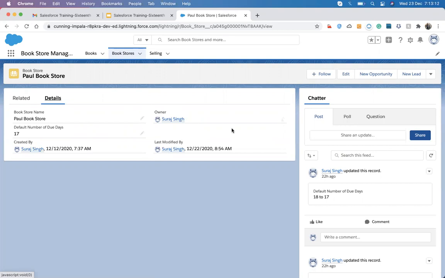But suppose we have a requirement that we want to take some actions without taking input from a user. That is not possible in the process builder, so we will use the flow. Let's have a look at how the flow is working.